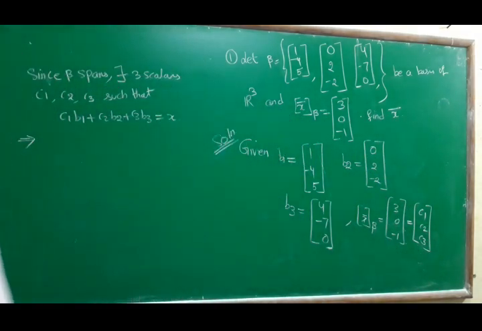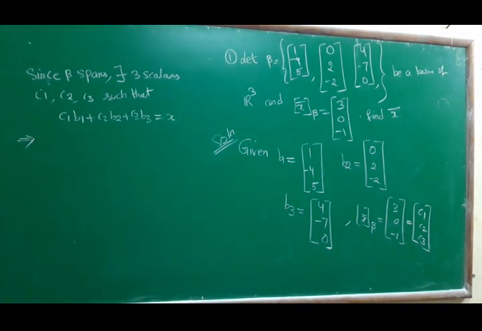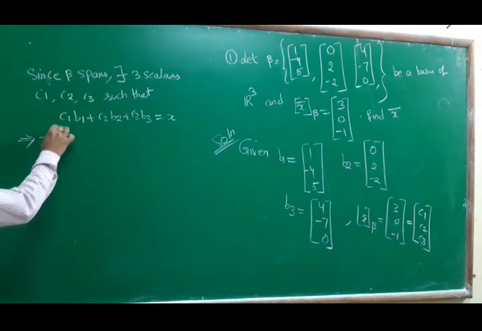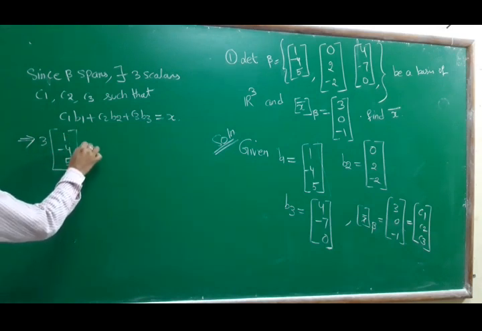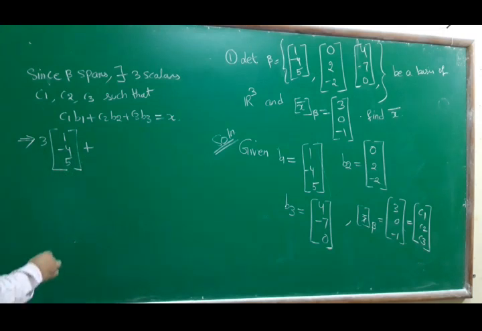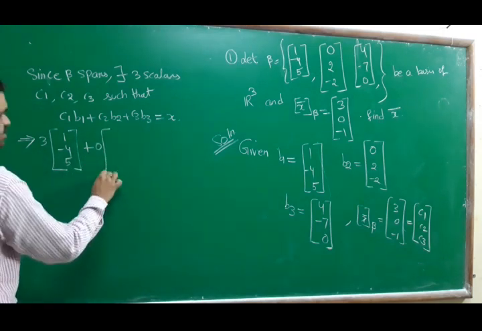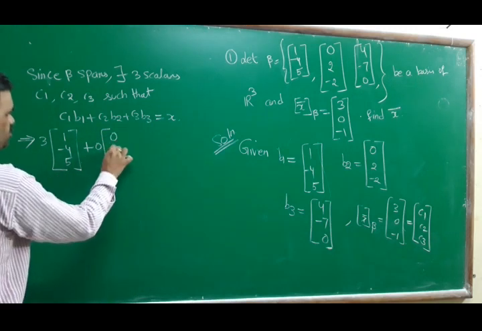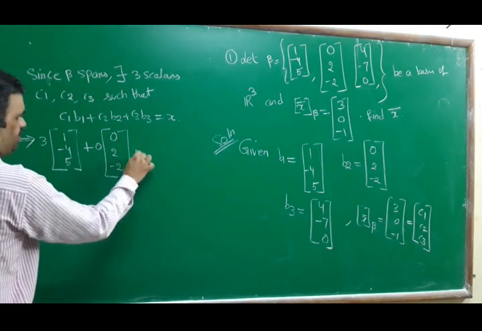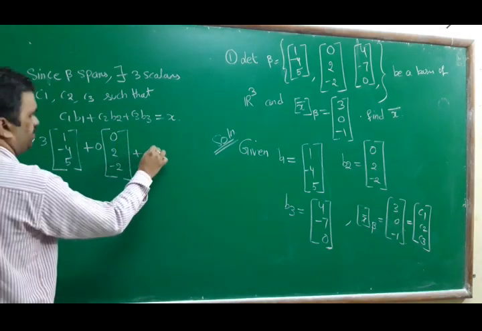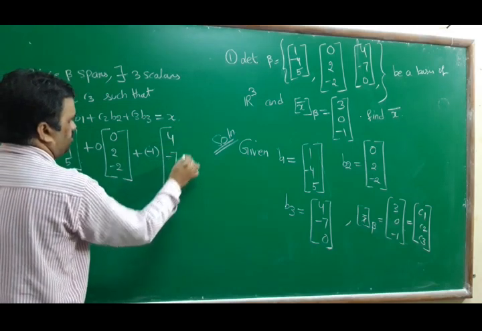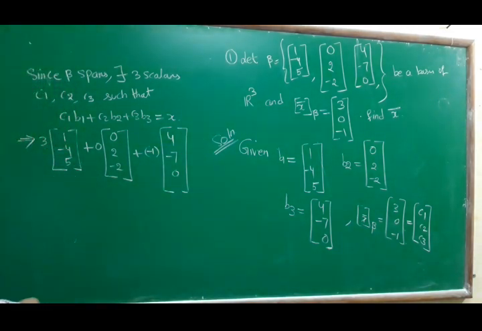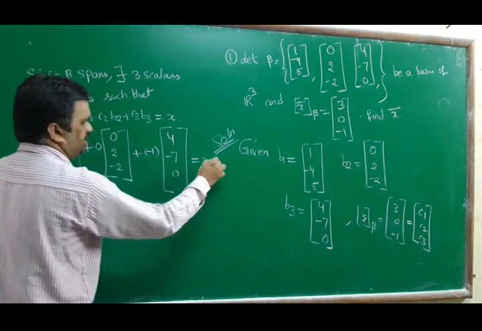So c1 b1 plus c2 b2 plus c3 b3 is equal to x: c1 value is 3 into the first basis vector 1 -4 5, plus c2 is 0 into the second basis vector 0 2 -2, plus c3 is -1 into the third basis vector 4 -7 0. Just multiply and add, equal to x.